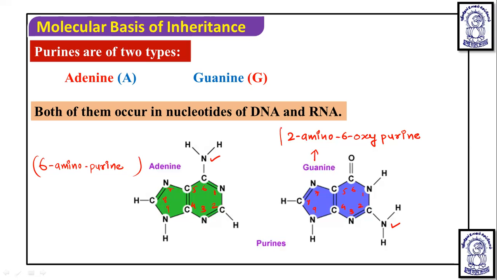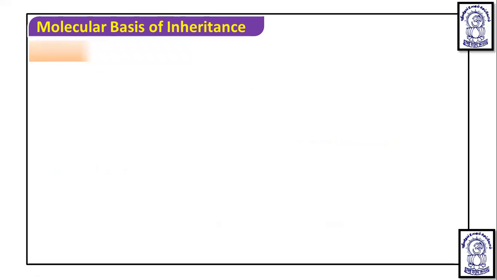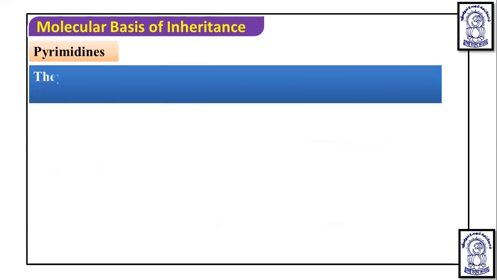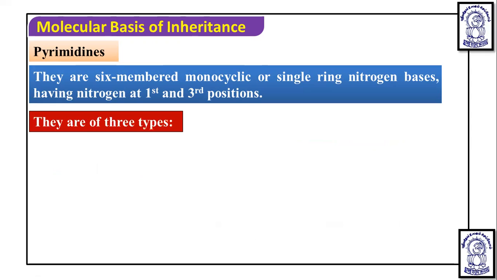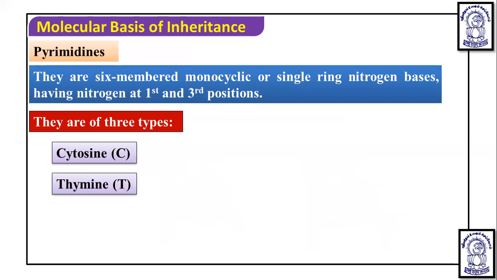So this 2 amino 6 oxy purine is guanine, whereas 6 amino purine is nothing but adenine. And this adenine and guanine both are the purine nitrogenous bases. Whereas if we talk about the pyrimidine nitrogenous bases, they are 6 membered monocyclic ring or single ring nitrogenous bases. They have a nitrogen as first and third position, and they are of three type, that is cytosine, then thymine,